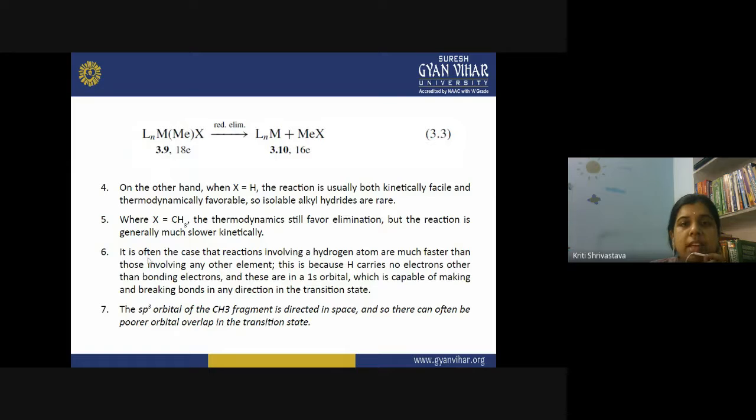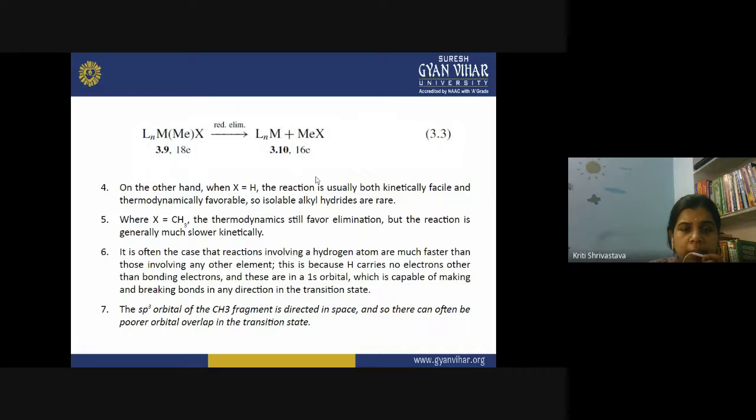So in this reaction, on the other hand, when X is H, if this X is a hydride, a hydride ligand H attached to the metal atom, then what will happen? The reaction is usually both kinetically facile and thermodynamically favorable. So isolable alkyl hydrides are there.